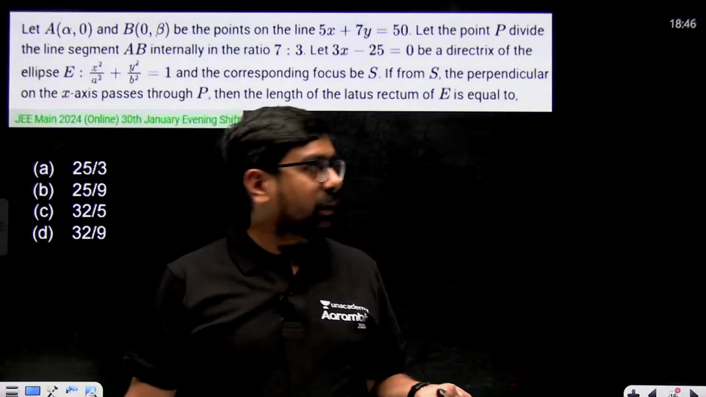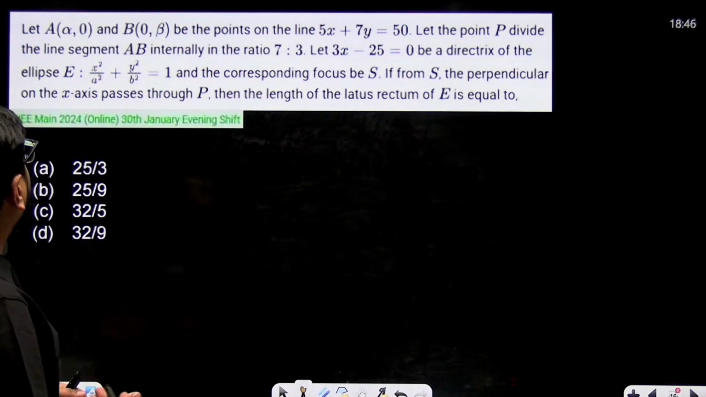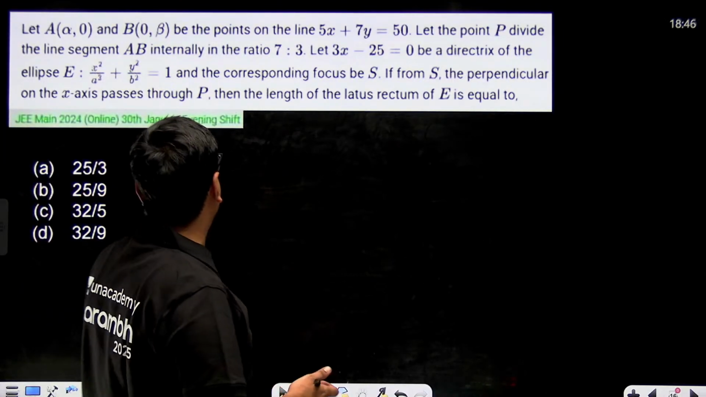Easy concept based questions. These type of questions do come in your mains at least. Let A be (alpha, 0) and B be (0, beta). And next question again from 2024, 30th January evening shift.